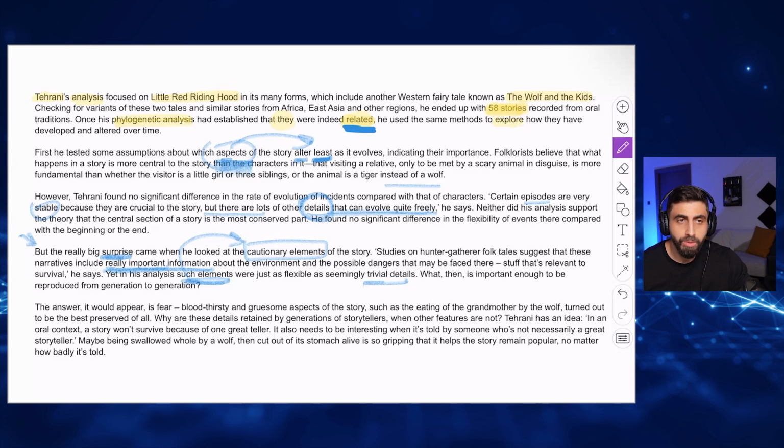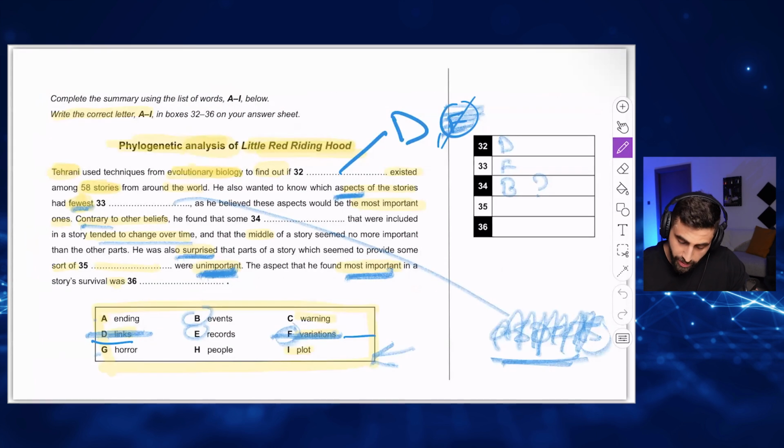Caution, this means you have to be careful. Yeah? You have to be cautious about something. So the answer is cautionary elements. Obviously, if you write cautionary elements, you're going to get 0, because you have to find the answer from the words here. Ending, no. Horror, no. Events, no. Records, no. People, no. Warning. Yeah? Because when you're cautious about something, you have to be careful. This means it's like a warning.